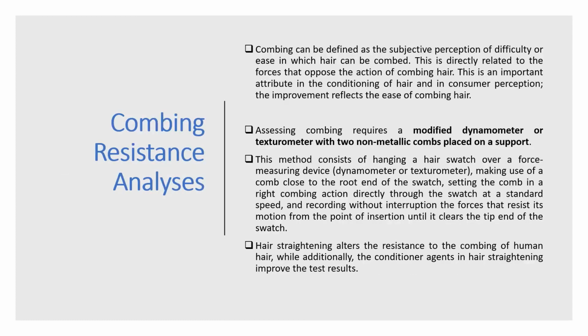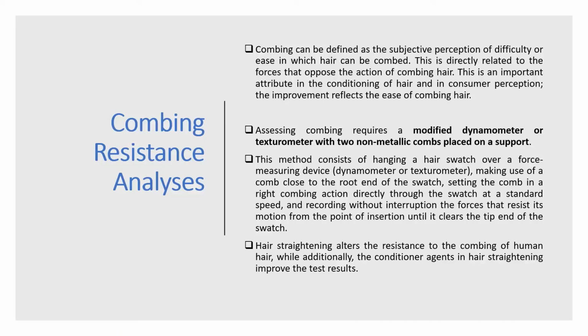Combing resistance analysis is again a very important parameter which can be defined and displayed by the use of equipment like a modified dynamometer or texturometer. This consists of a hanging hair swatch to which combing is applied, and the resistance observed by the comb in running over the hairs is noted down. The force acting against the resistance is known as the combing resistance, and it can be analyzed after the application of the hair care product.